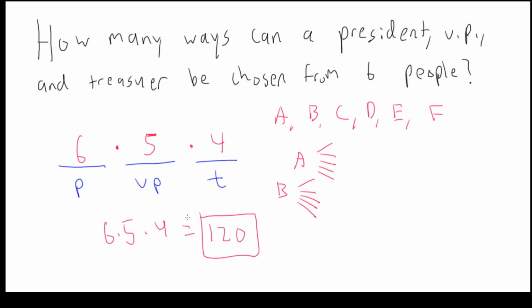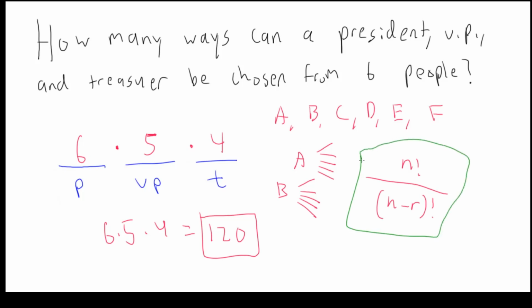Okay, and I know there's also a formula for this. It's n factorial over n minus r factorial, where n is the number of people that you're choosing from, and r is the number of people that you're choosing.